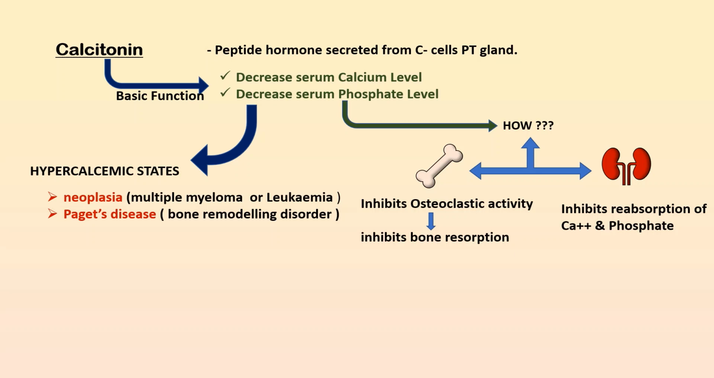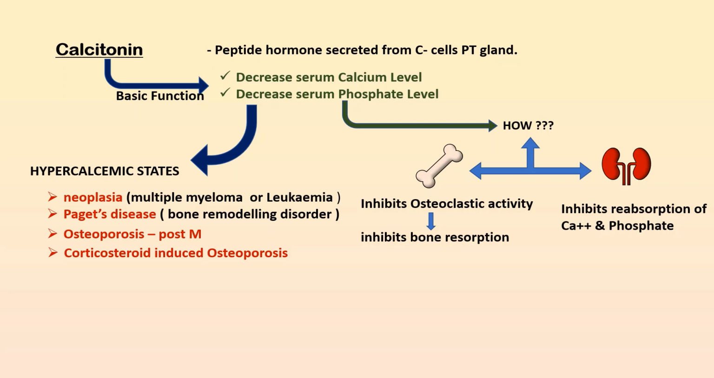That is, the body will absorb old bone normally, but there will be abnormal deposition of new bone, leading to weakness, deformities, large skull, etc. So that is the condition, that is Paget's disease. And the drug of choice is bisphosphonate. Now again, this calcitonin can also be used in postmenopausal osteoporosis as well as corticosteroid induced osteoporosis.